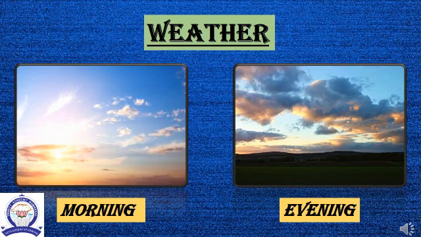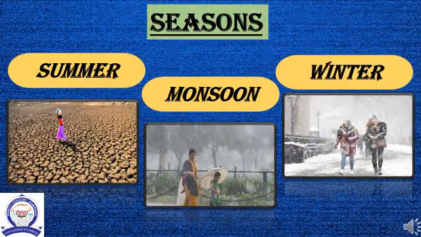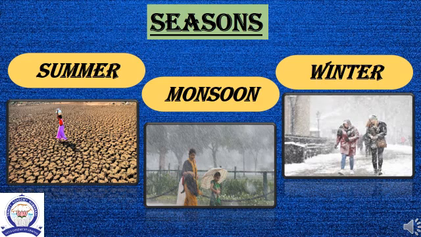It may be bright and sunny with a clear sky in the morning, and in the evening, the sky may be covered with dark clouds. It may start raining in the morning, but the afternoon may be bright and sunny. Changes in weather conditions give rise to seasons.